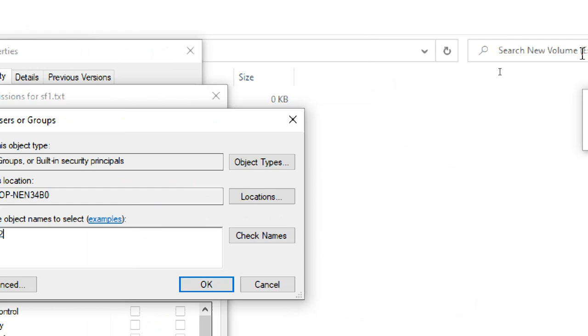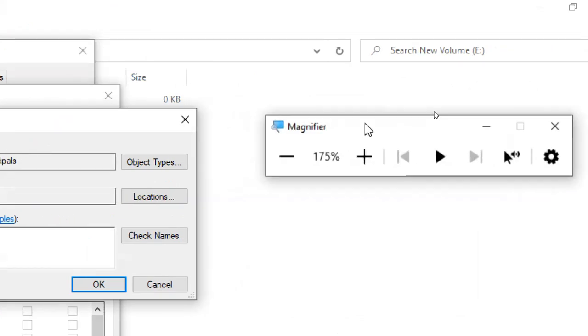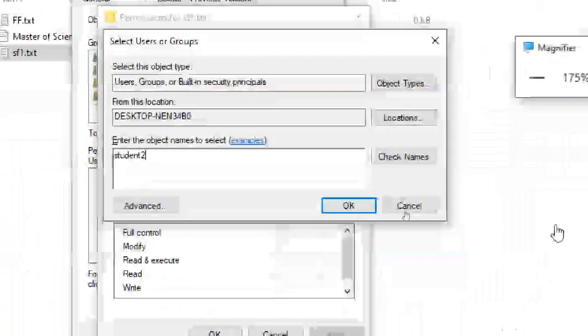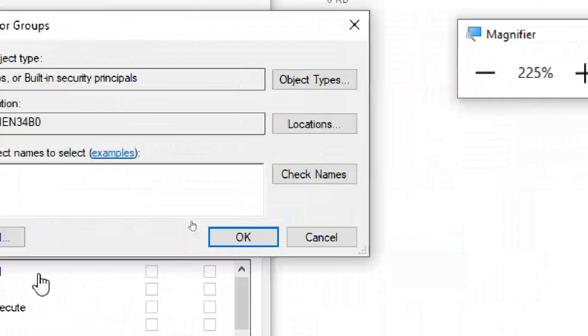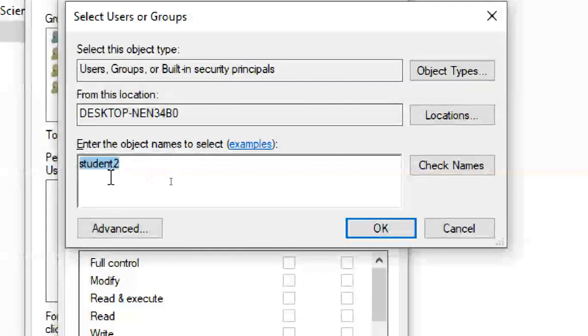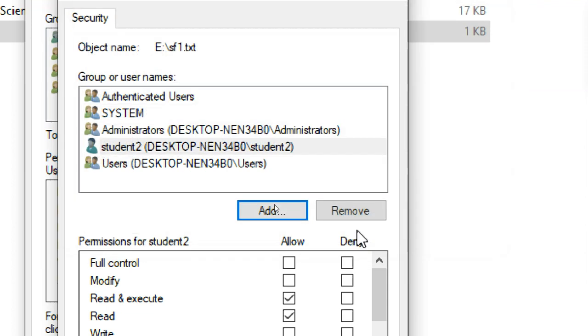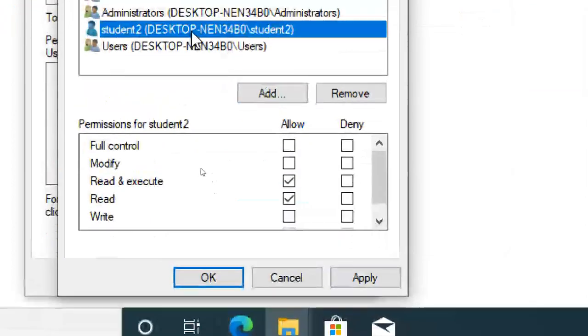I typed it here because I practice a lot. I know the username, so I type it and click Check Names. You get the full name, your computer name and username. Click OK. Now this is the account.